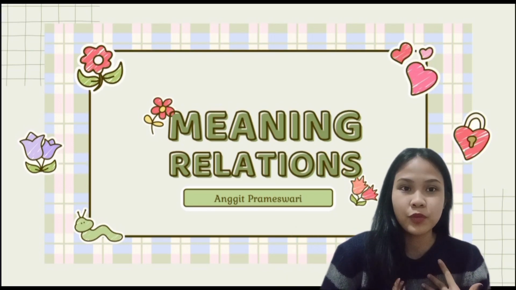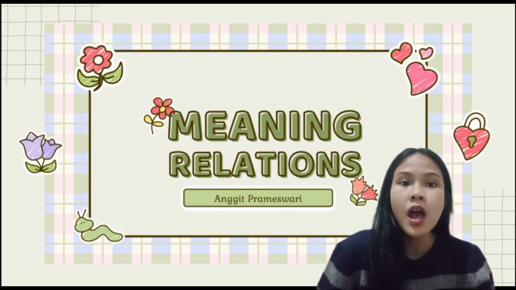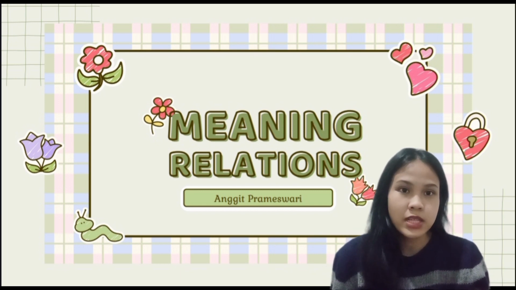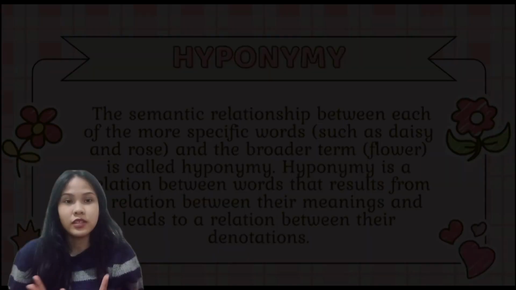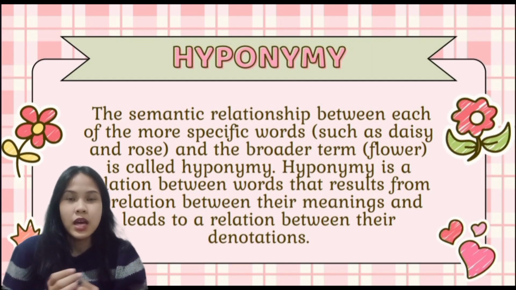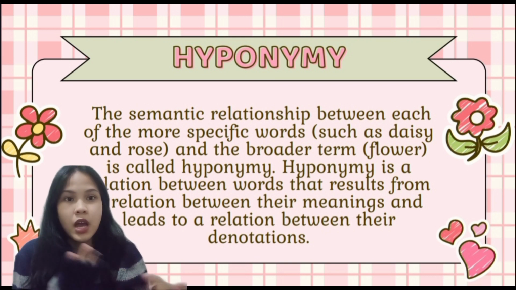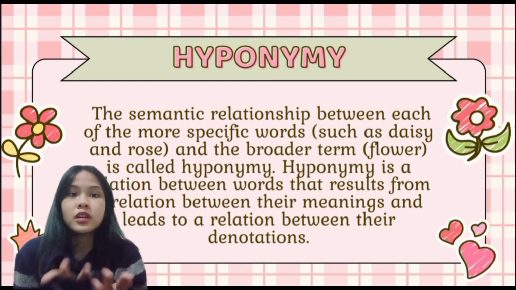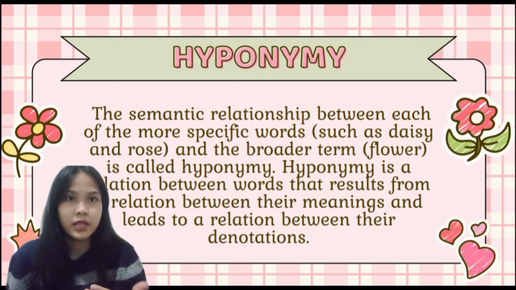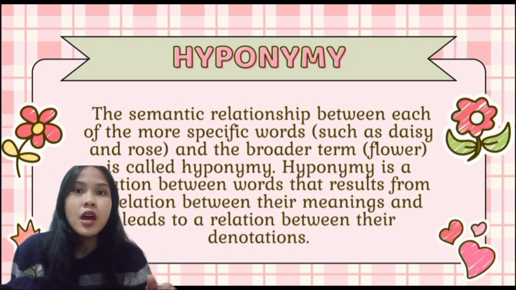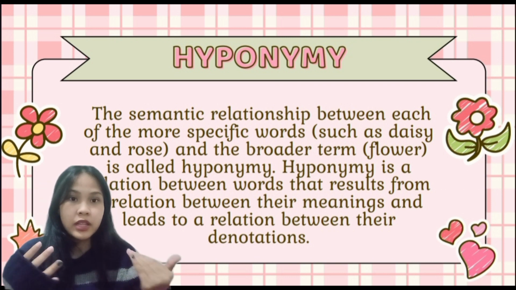My name is Anggit Prameswari and today I'm going to explain about meaning relation in semantics meeting. Okay, so the first one is hyponymy. The semantic relationship between each of the more specific words like daisy and rose and the broader term like flower is called hyponymy. Hyponymy is a relation between words that results from a relation.